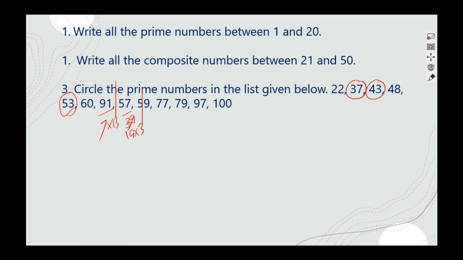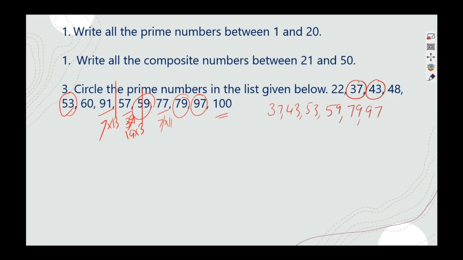Then you are having the next number over there, 59. This is a prime number. 77 not, it can be divided by 7, 7 into 11 is 77. 79 is a prime number. 97 is a prime number. 100 not. So we can pick out these numbers: 37, 43, 53, not 91, neither 57, but 59 is a prime number, 79 is a prime number, 97 is a prime number. Okay, in this way we can find out the prime numbers.